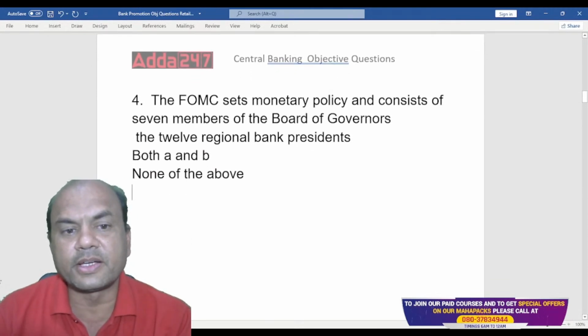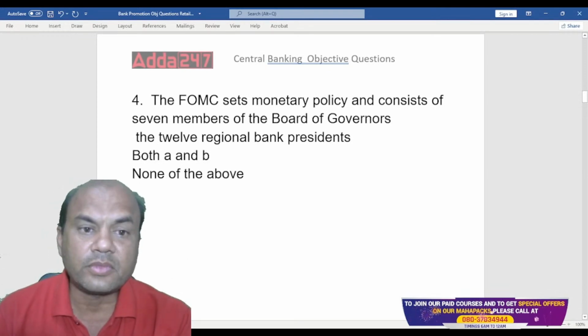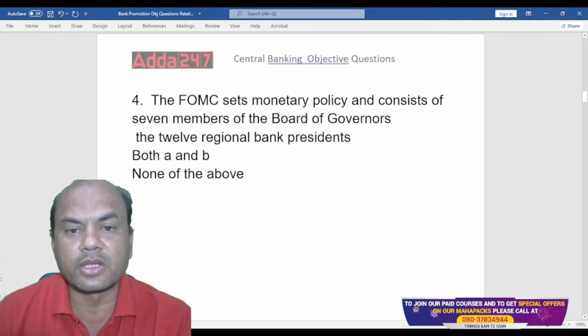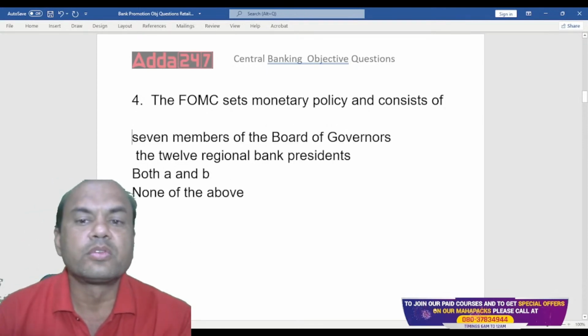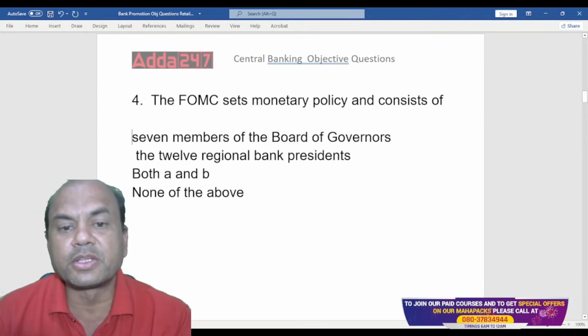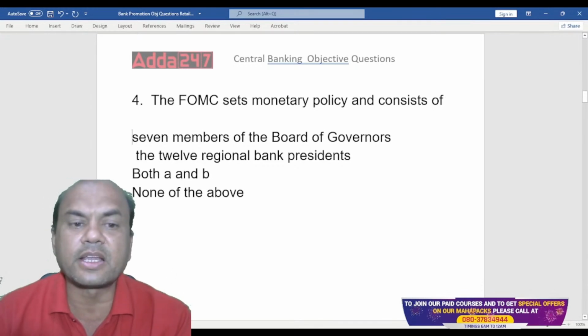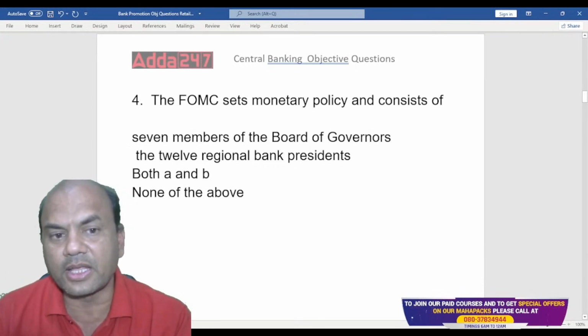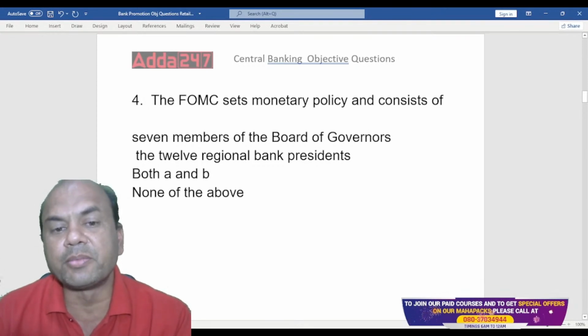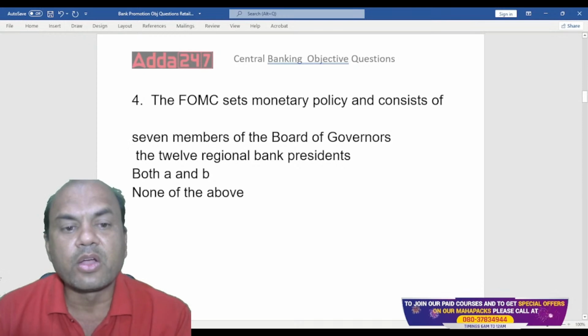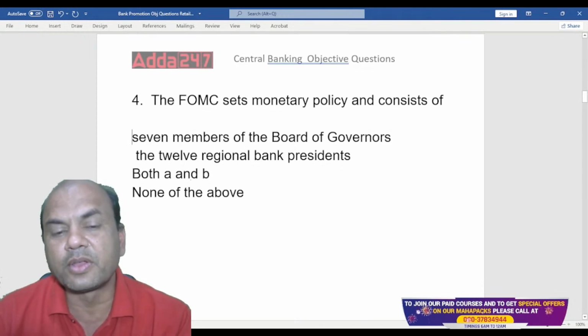The FOMC sets monetary policy and consists of: 7 members of the Board of Governors, 12 regional bank presidents, both A and B, or none of the above. So it consists of what? Consider these as A, B, C, D. Type in the comment section A, B, C or D.